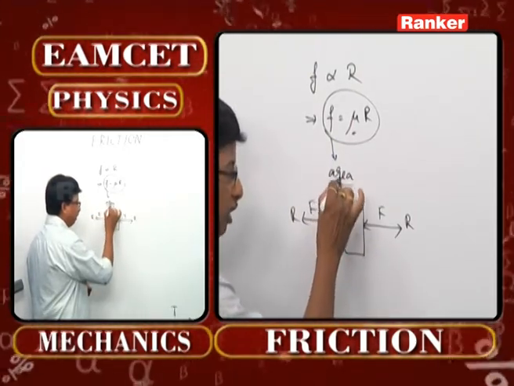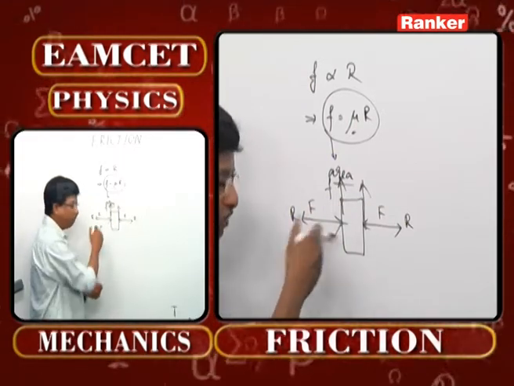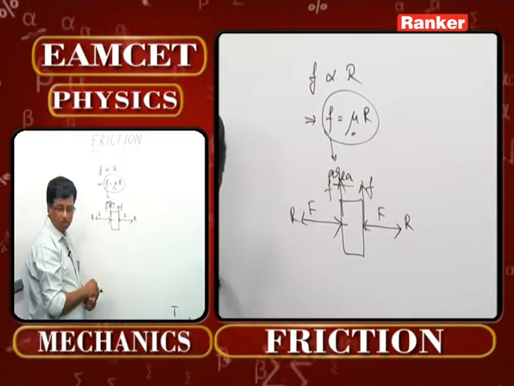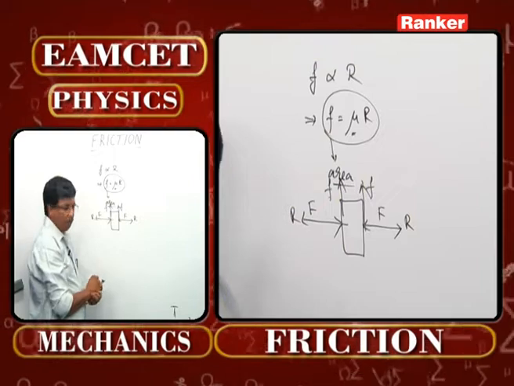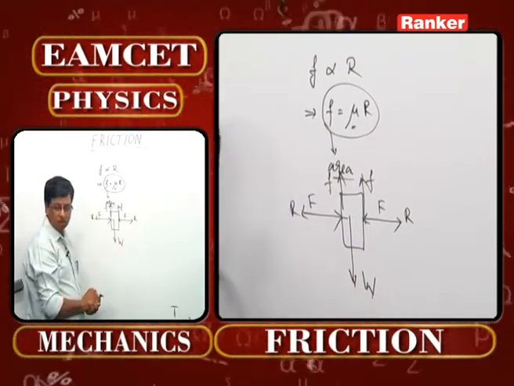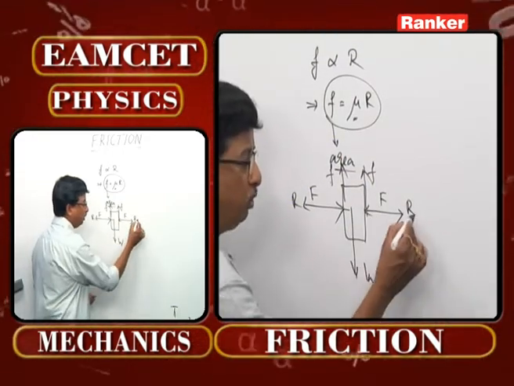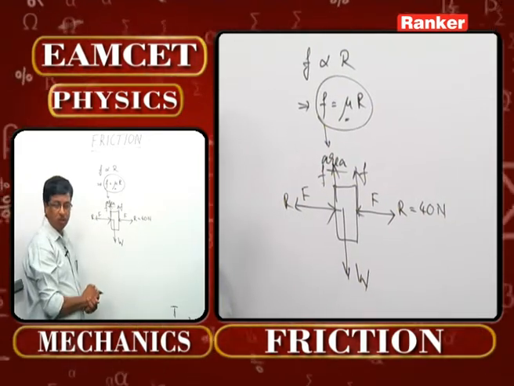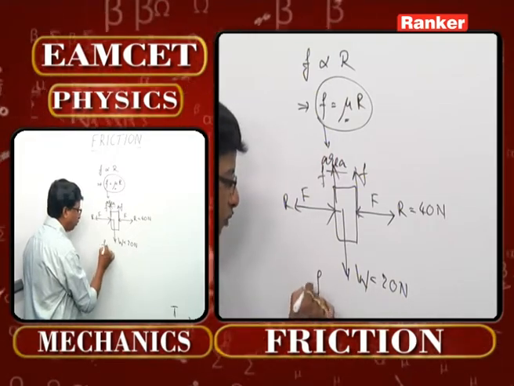There will definitely be a force of friction acting upward between the first hand and this side of the block. Likewise between the second hand and the other side of the book. So 2 forces of friction are going to act on the system. The weight of this particular book is going to act vertically downward. If this point exerts a force of 40 Newton, then automatically the normal reaction also is going to be 40 Newton. Weight is 20 Newton, so what will be the force of friction?